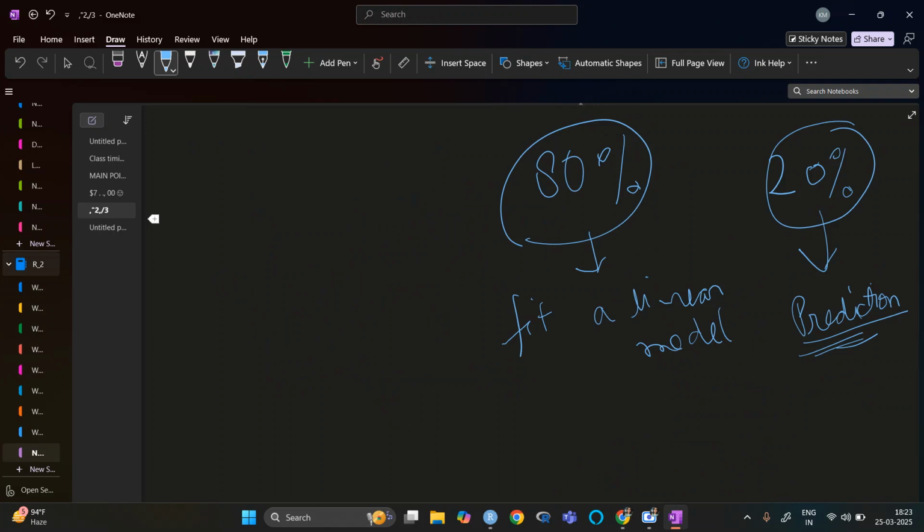So the basics is that we have the data, and then we need to find the mathematical relation between the variables. One more important thing is that when we find this model, it is not always exactly this model. We always have some random error, which we define with the help of epsilon.